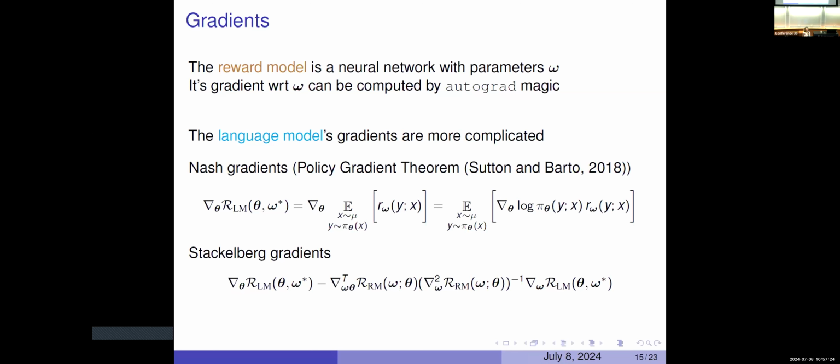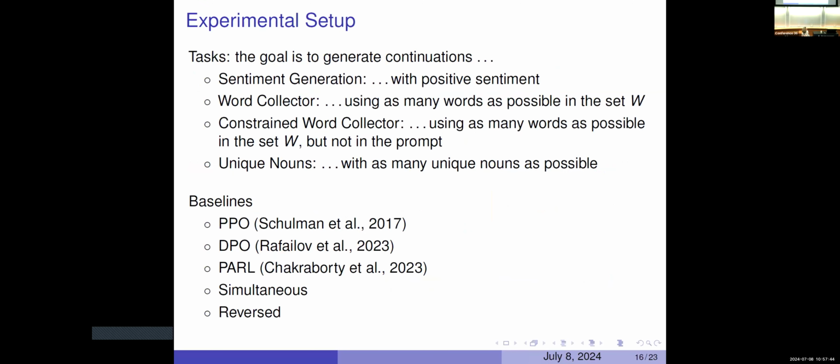When we take that gradient for the language model, we see a change in the reward model, and that's why we get that big, messy, complicated gradient. But there's reason to believe that it could do even better than what we're seeing for the Nash gradients on the nested algorithm. So that's the direction that we are going at this moment.